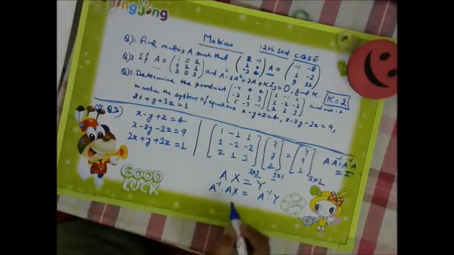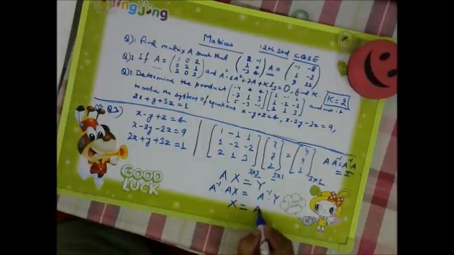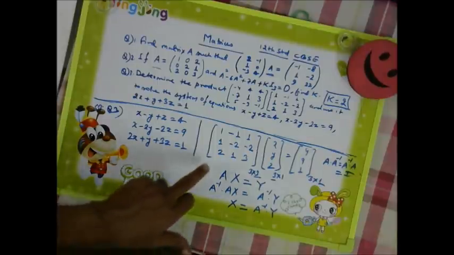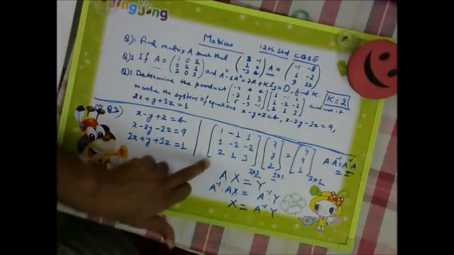So I into X will give you X and it will be A inverse dot Y. It means we need to find the inverse of this matrix.